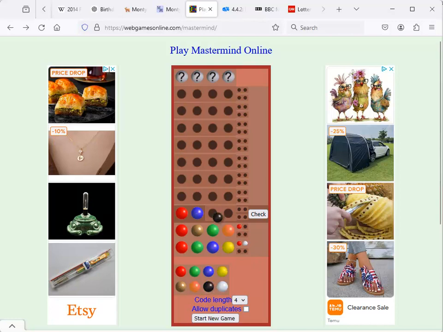Okay, now I'm going to choose these 2 here. Let's see how badly I'm off. Oh, worse. All right. So this one here says 2 of them are here, but they're in the wrong place. So here's what I'm going to do. I'm going to say the green one actually was correct earlier on, and the red one is not.